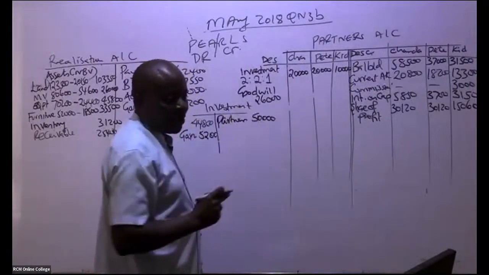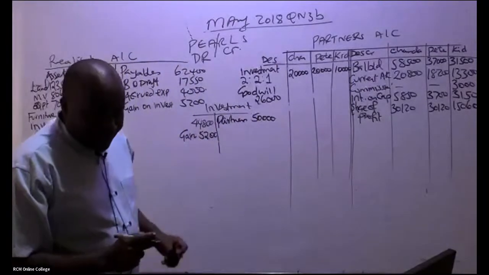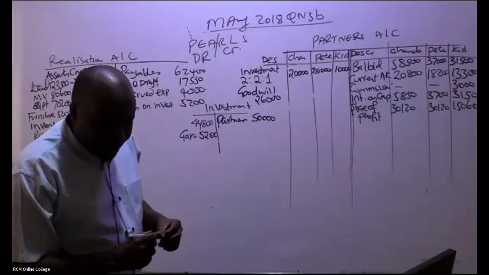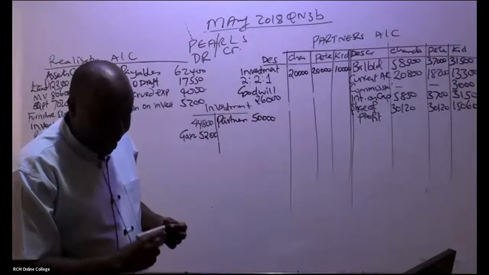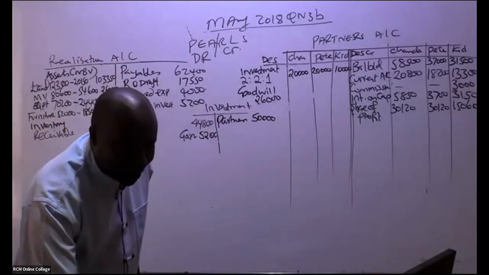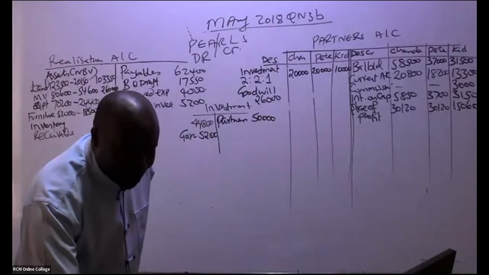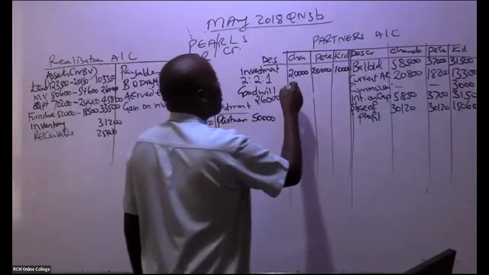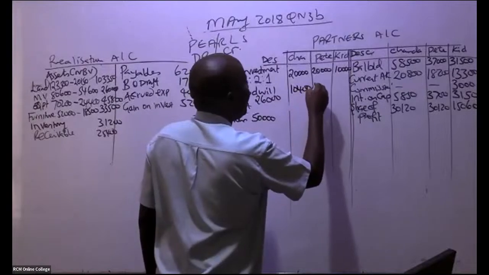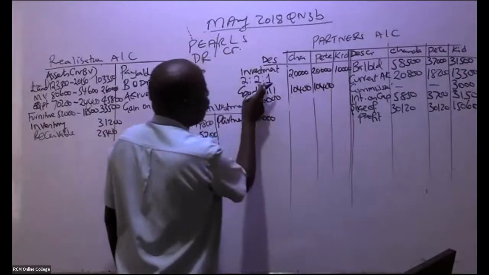So the goodwill there is 10,400, 10,400, and then we have now 1/5.